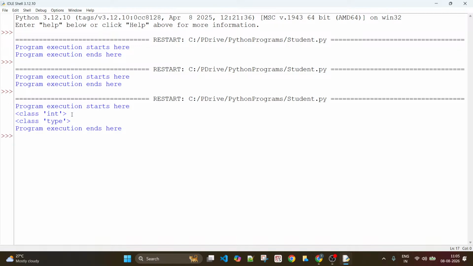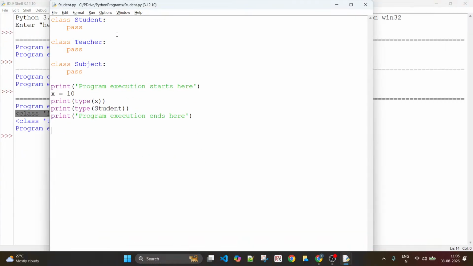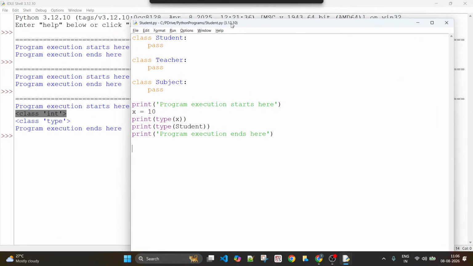You see, look at this. Program execution starts here. This is a statement. And when it comes to the second statement, it is nothing but assigning an integer value 10, integer literal 10 or integer constant 10, to the variable x. Then you ask, what is the type of x? Please print it, is what you said. So it said that it is of type integer, which makes sense.